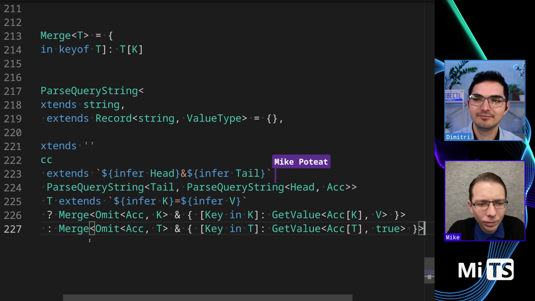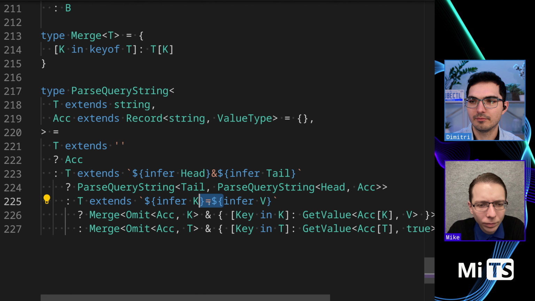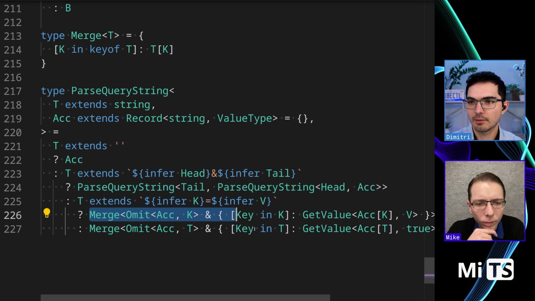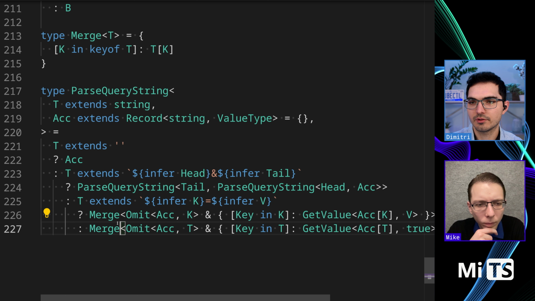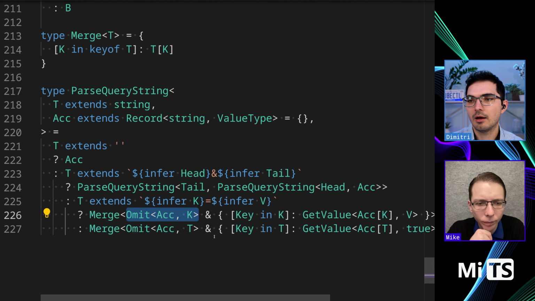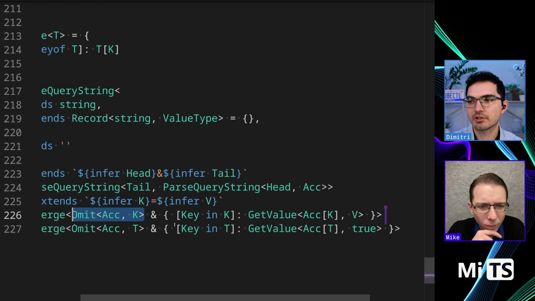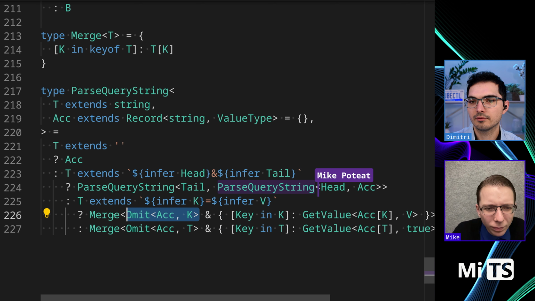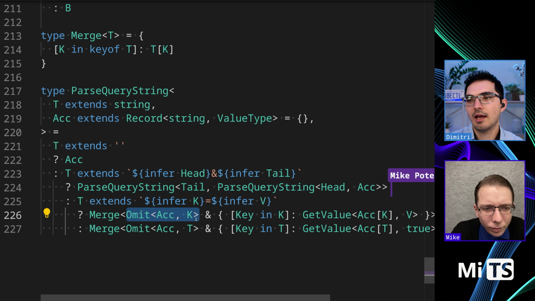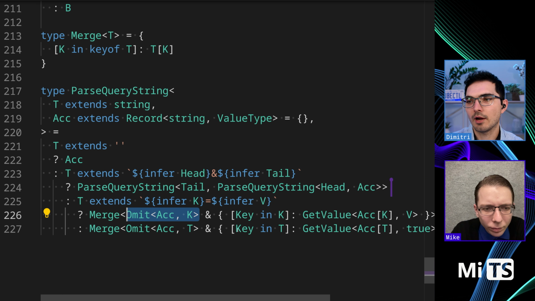And then we're splitting out from the actual elements, and then we do the merging logic. It kind of reads, but from the accumulator, we're omitting K, which is the current value, but also intersected with, and then we're taking that omitted thing, like we've cleansed it of the K, and then we're adding back in this get value thing. So let's take a look at get value.